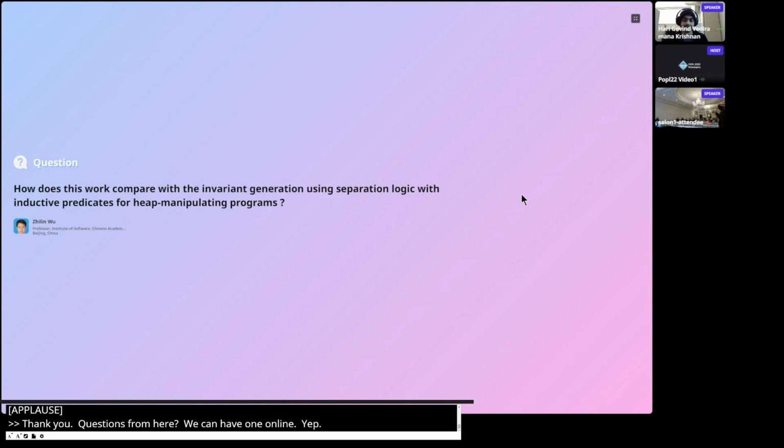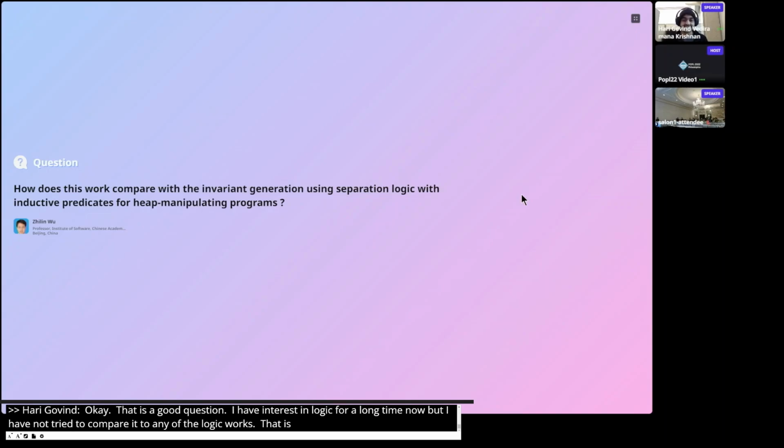How does this work compare with the invariant generation using separation logic with inductive predicates for heap manipulation programs? Okay, interesting. I'm not completely aware of that. I have been interested in separation logic for quite a while now, but I have not directly tried to compare this to any of the separation logic works. But thank you, that's a good point. I should definitely do that.